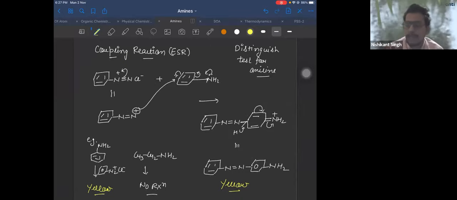So now, if you take two beakers, one containing aniline and the other containing any other amine, add diazonium salt to both of them. The beaker where you get yellow color contains aniline. The other beaker contains the other amine, because this reaction is given only by aniline.